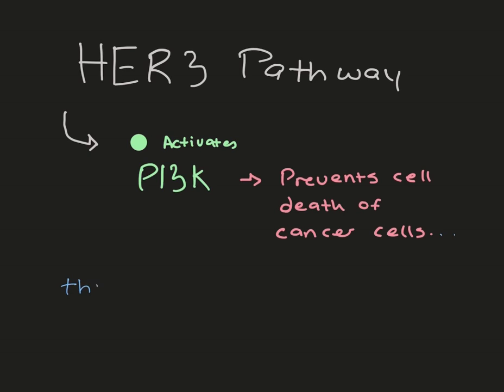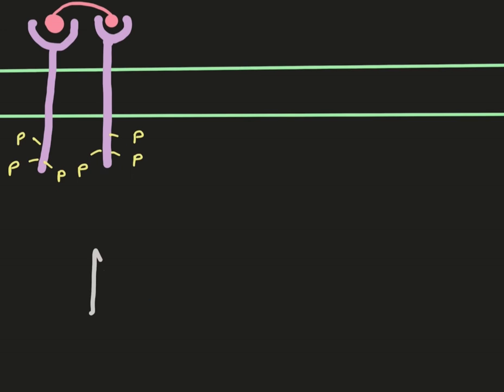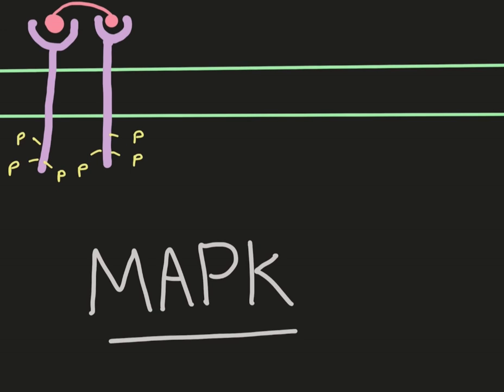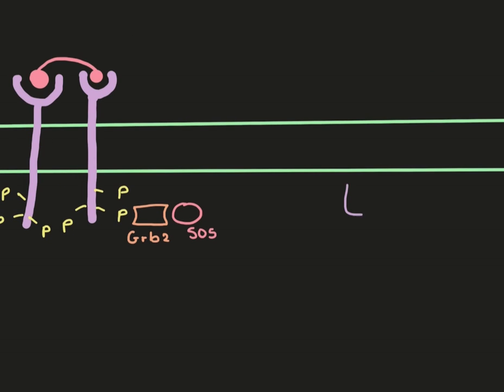The HER receptors also exert their effects through the recruitment and activation of signaling molecules of the MAP kinase pathway, abbreviated MAPK. We learn about the MAPK pathway in our cell signaling lectures. Once the tyrosine residues are phosphorylated, GRB2 can bind to the phosphorylated RTK. After a conformational change, the protein SOS is then able to bind to the protein RAS.